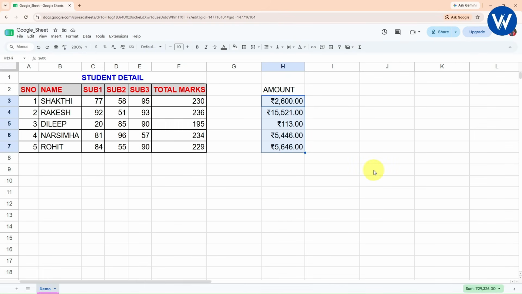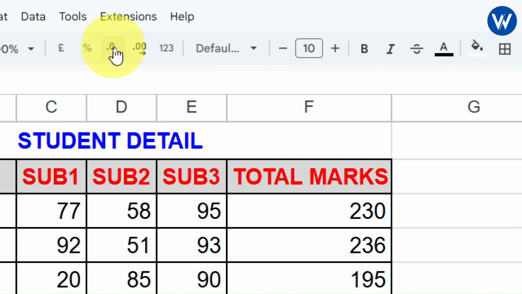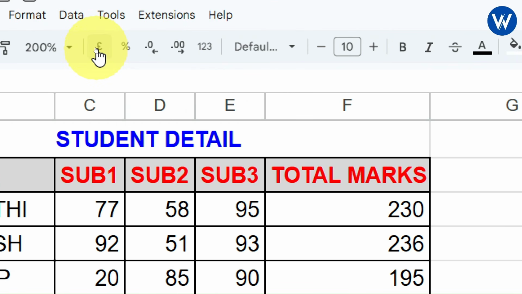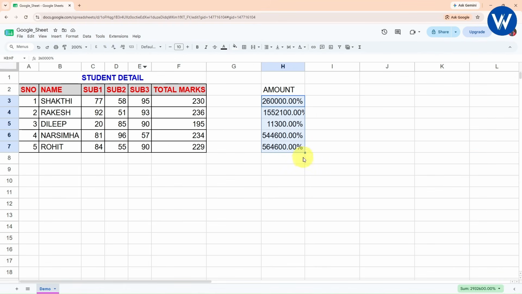If you want to do a few more settings, like if you want to reduce the decimal places, you can go with this option, decrease decimal places. Let me show you, guys. Yes, with the help of this option you can decrease the decimal places. Perfect. If you want to apply the percentage, you can apply the percentage. If you want to change the currency, with the help of this option also you can change the currency. Look here, guys, this is how you can do the formatting. Let me undo it, Control Z.